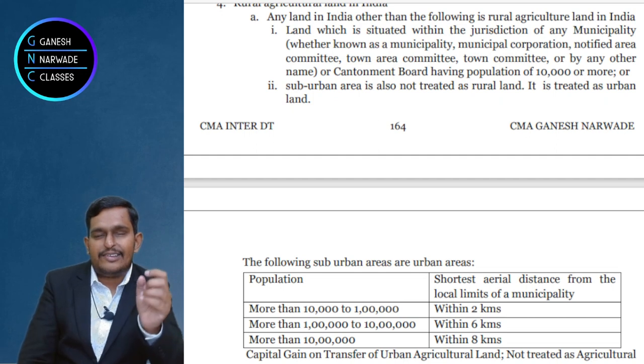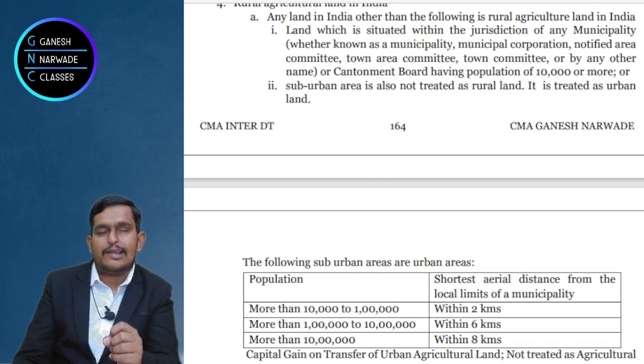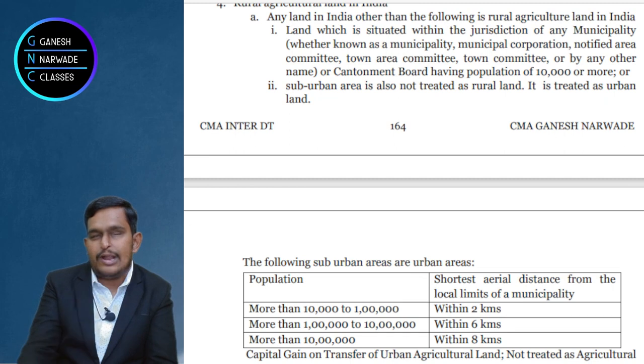And we understood the definition of urban, and whatever is not urban is rural. Please remember. Okay.